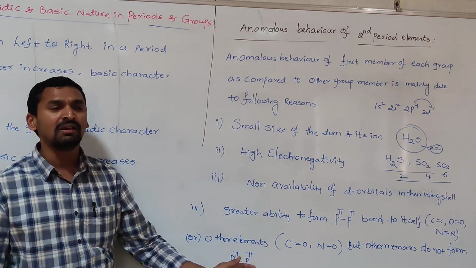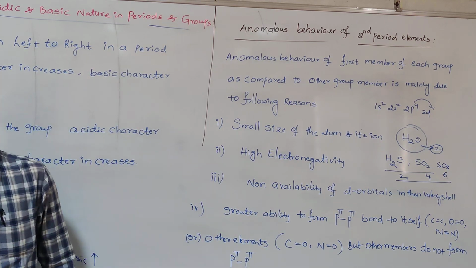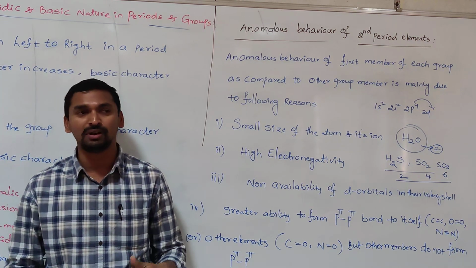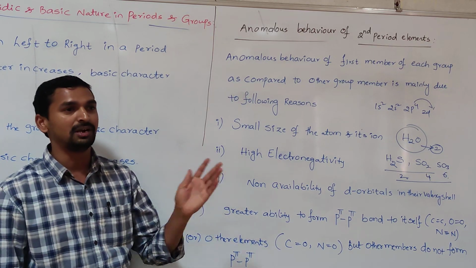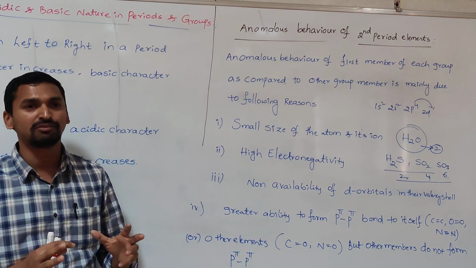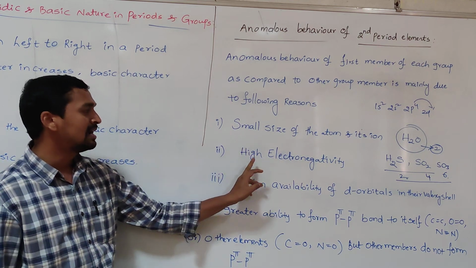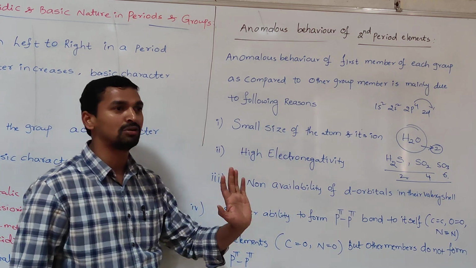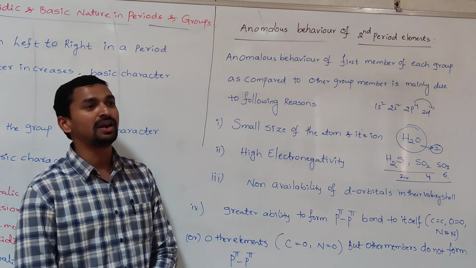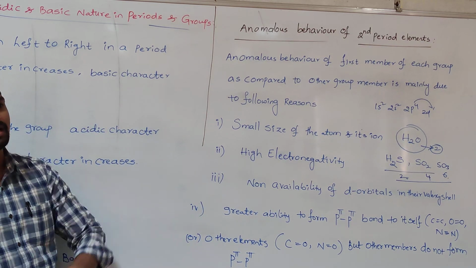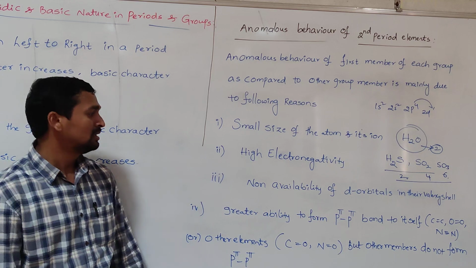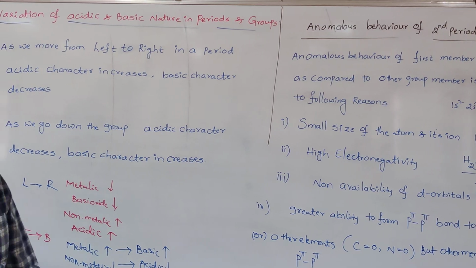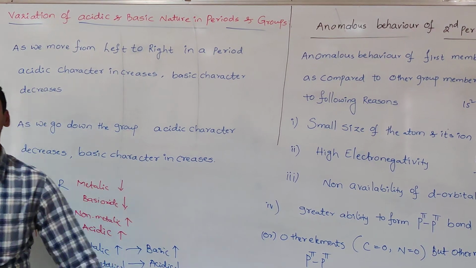Not only this one, while we are discussing the next coming chapters, we are discussing the individual chemistry of each group of elements. In that, definitely everybody can distinguish the second period element from the third period element. Simply we can answer most of the questions: smaller size, highest electronegativity, non-availability of d orbitals. These are the three reasons for so many questions on why the second period elements show anomalous character from the rest. So this is about the variation of acidic and basic character and anomalous behavior of second period elements.